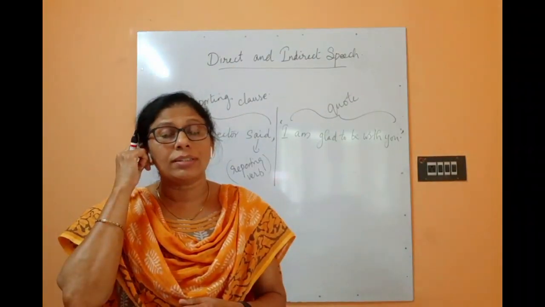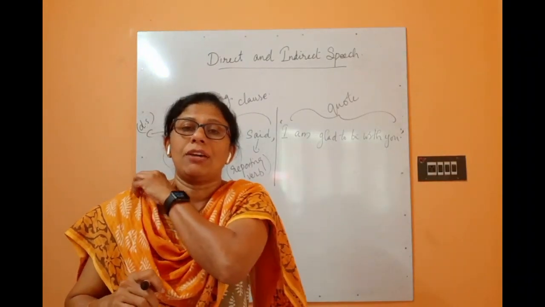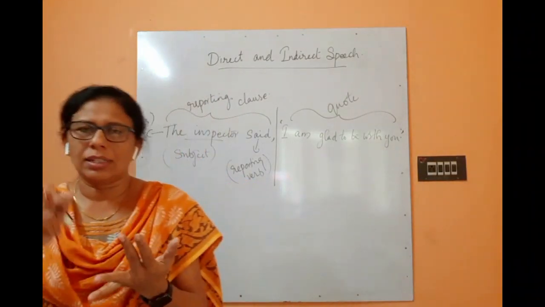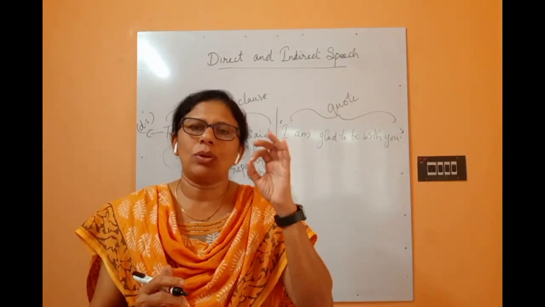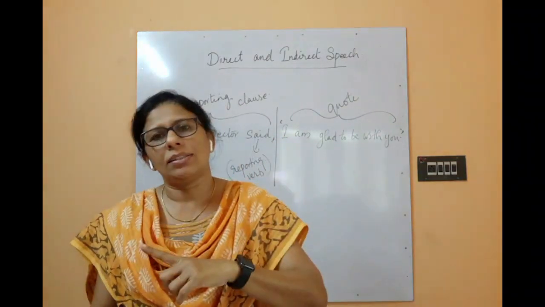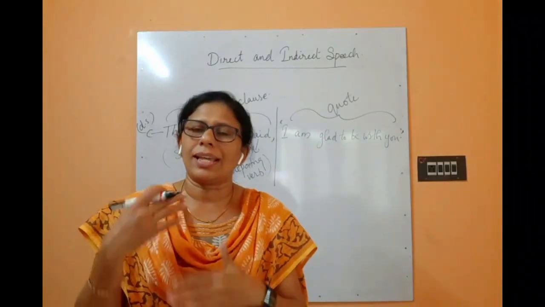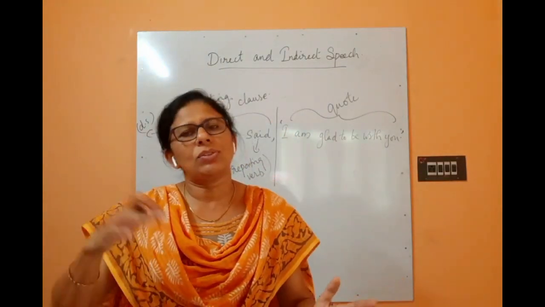Based on the pattern of the sentence, we have four kinds of sentences: assertive, interrogative, imperative, and exclamatory. All these four kinds of sentences can be converted from direct speech to indirect speech.